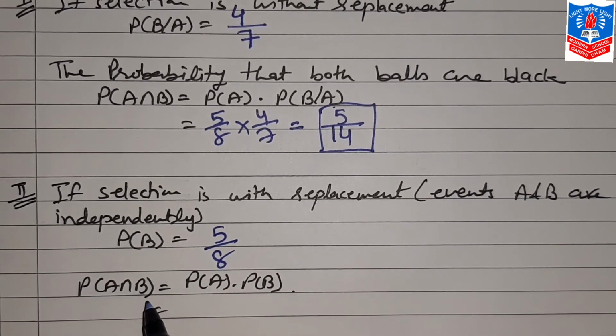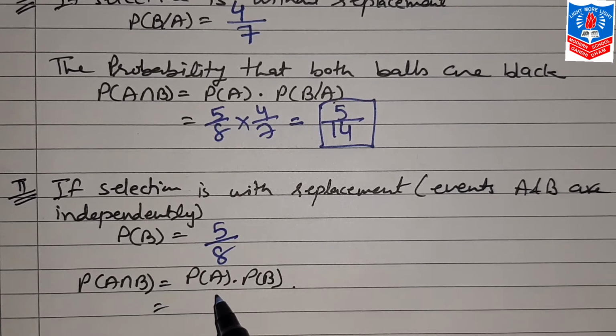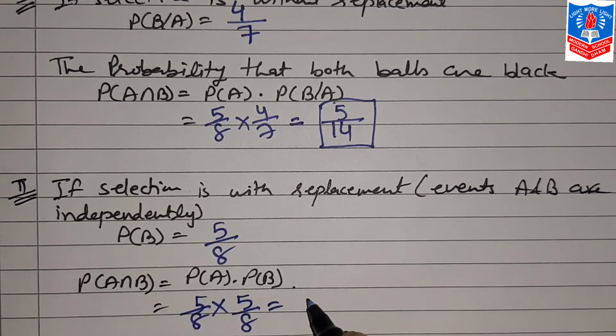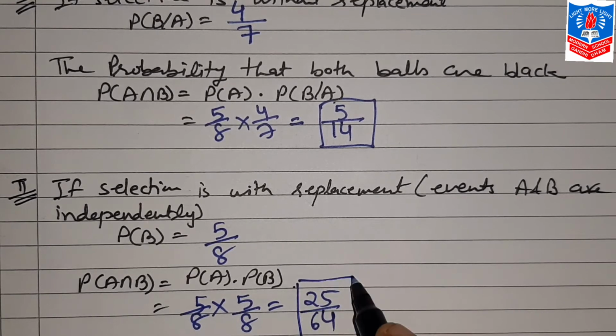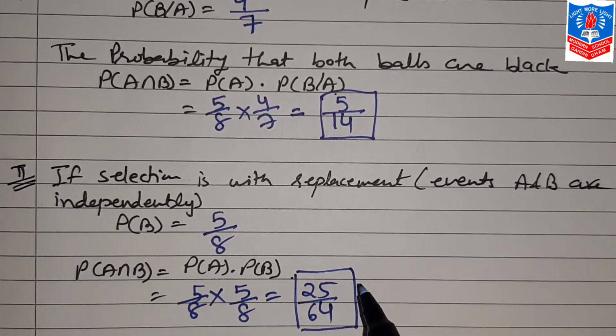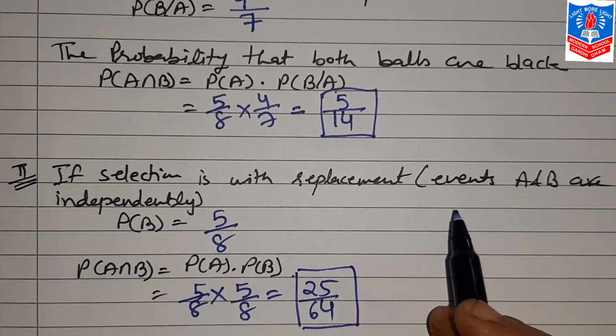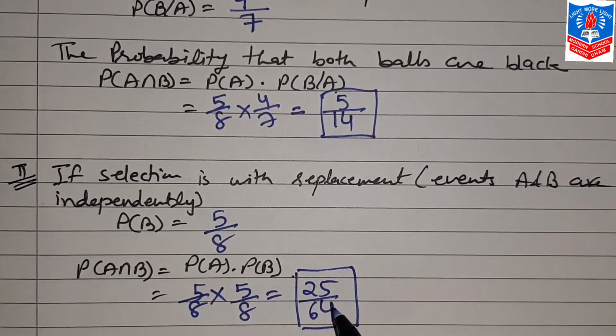So probability A intersection B, the formula of this will be probability A into probability B. Why? Because they both are independent events. So probability A is 5 by 8 and probability B is also 5 by 8. So multiply this, 25 by 64. This is the simplest form only. So the final answer with replacement, where two black balls are drawn, will be 25 by 64.